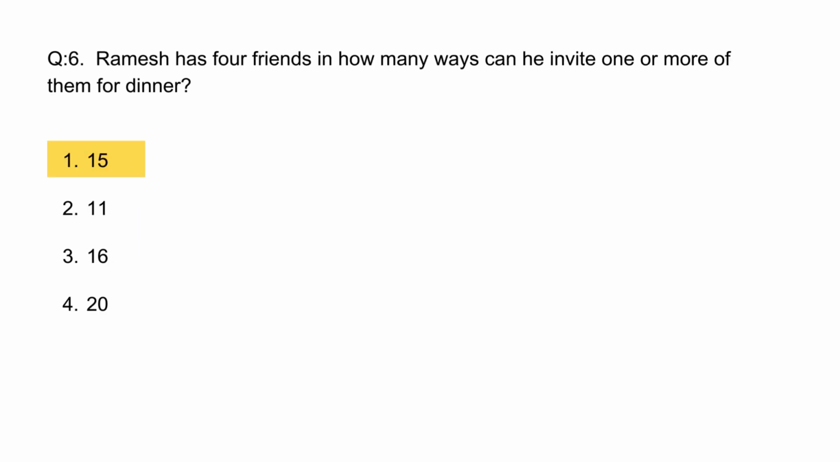Question number 6. Ramesh has 4 friends. In how many ways can he invite one or more of them for dinner? For solving this question, you should know the formula of combination. The total number of ways is equal to 2 raised to the power n. The value of n is given in the question, because he has 4 friends, so n will be 4. Now 2 raised to the power 4 is equal to 16. Now we get the total number of ways.